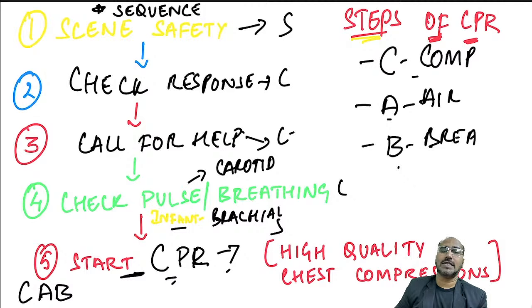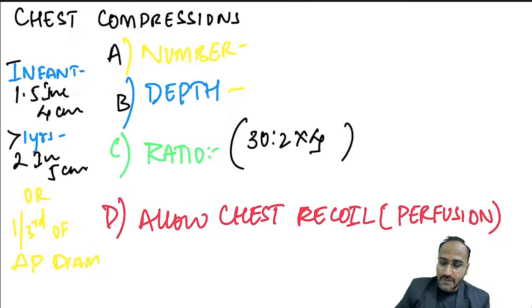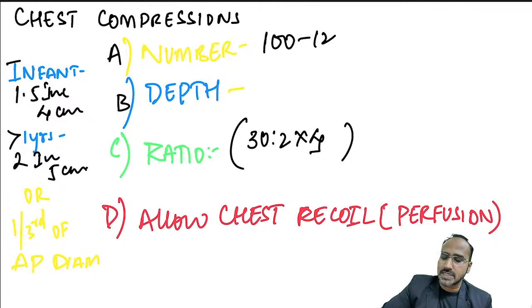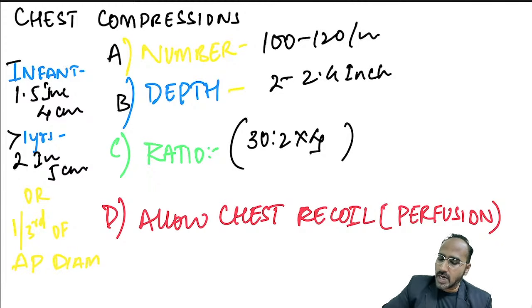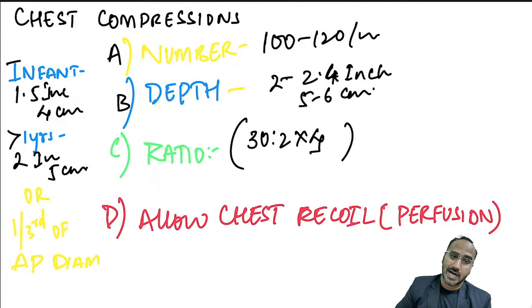Now regarding this, remember guys, how many compressions are you giving in a minute? In a minute you need to give 100 to 120 compressions. That is very, very important. What is the depth of compression? 2 to 2.4 inches or 5 to 6 centimeters in an adult. If it is an infant, 1.5 inches or 4 centimeters.